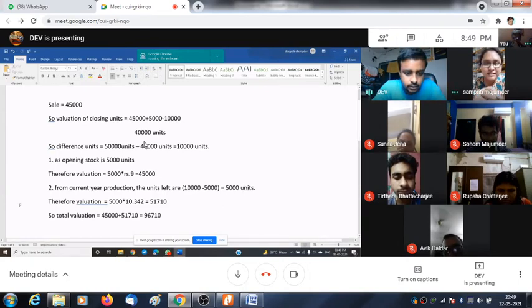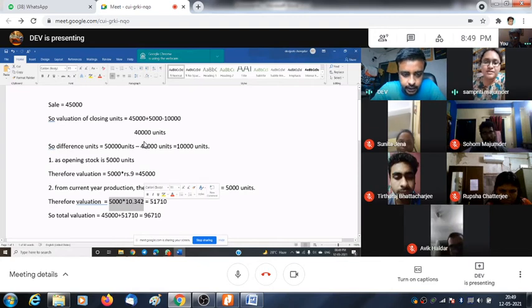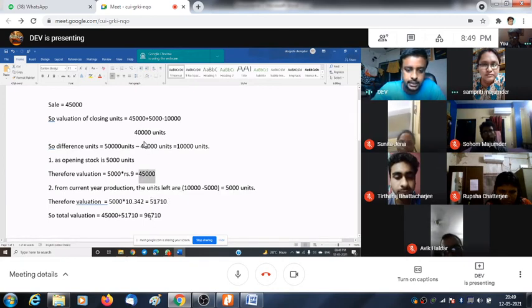Next. In the next point, we already got the per unit production cost of the current year production, which is 10.342, right? So 5,000 into 10.342 is 5117. So the total amount will be 5117 plus 45,000, amounting to 96,710.